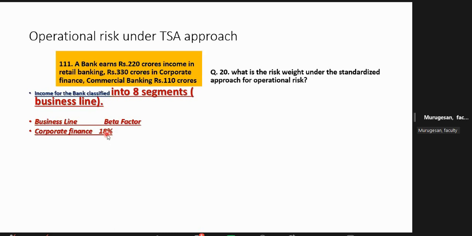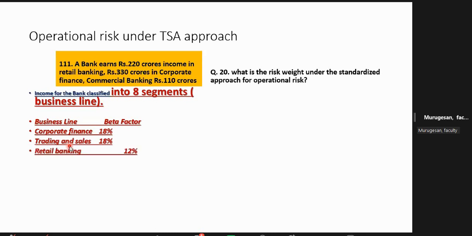The beta factor they are assigning is 18% because of high risk. For example, trading and sales, 18%. Trading and sales mean what? So many banks are doing trading transactions and they are doing some sale of securities. So that transaction is highly risky, no? So your income may be lost by 18%.